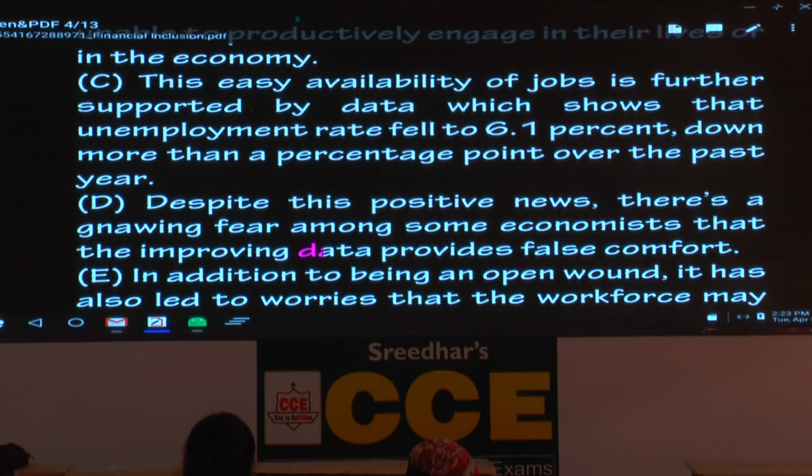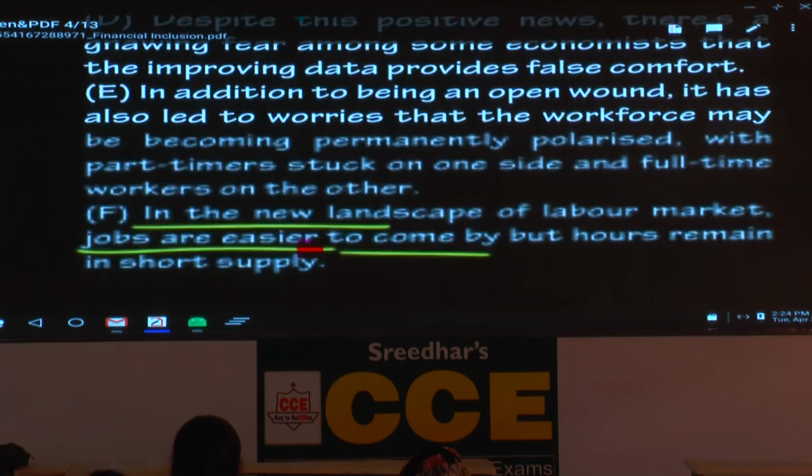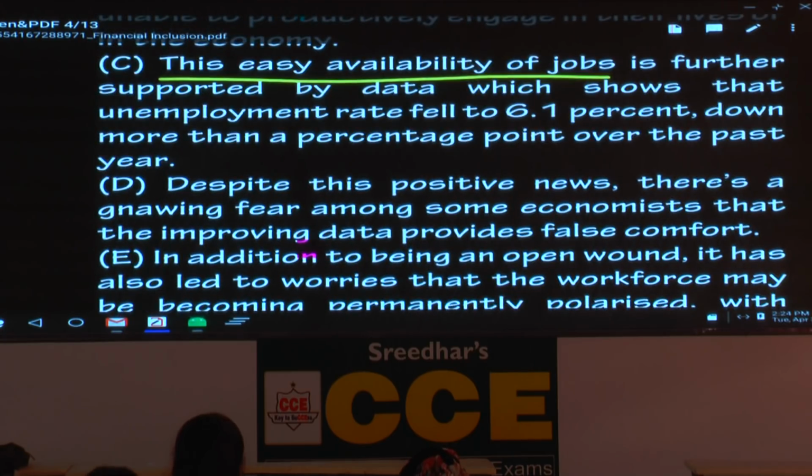Now all of you go to C. What do you see here? Please underline this easy availability of jobs. First sentence, I'm not talking in terms of numbers. First we'll see the pairs. So easy to get jobs, easy availability of jobs. Are they related or not? So make a note, F and C one pair. First you will see the pairs. What is the last sentence? F. F and C one pair. Please make a note.